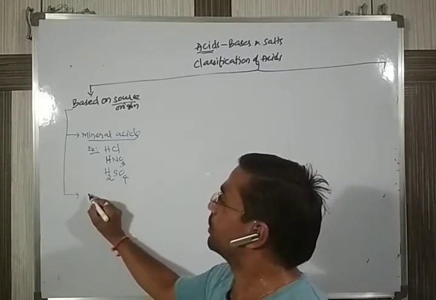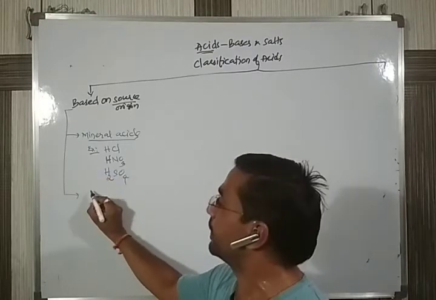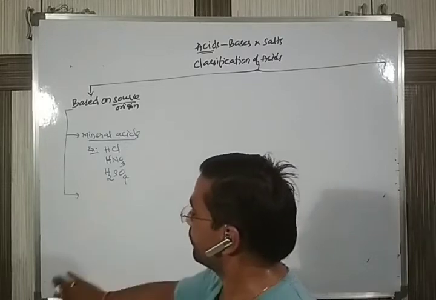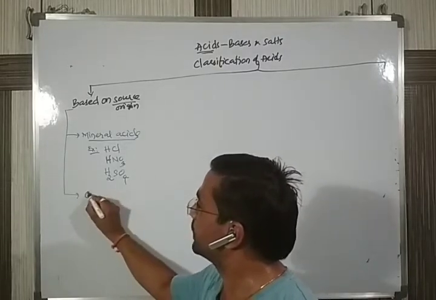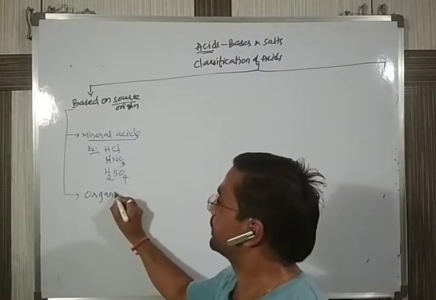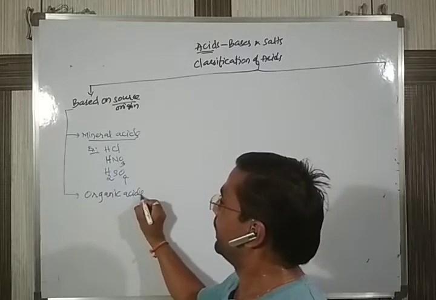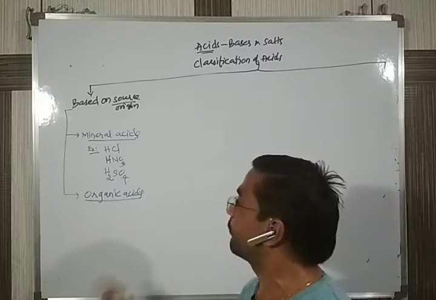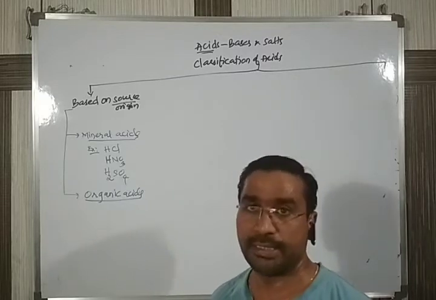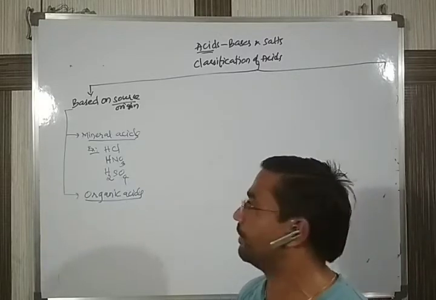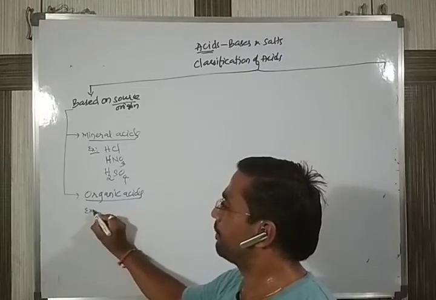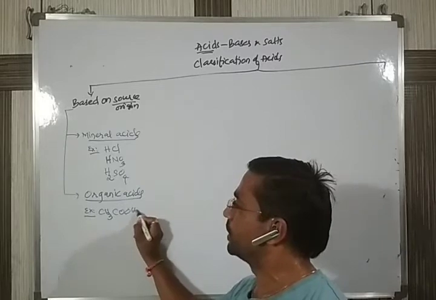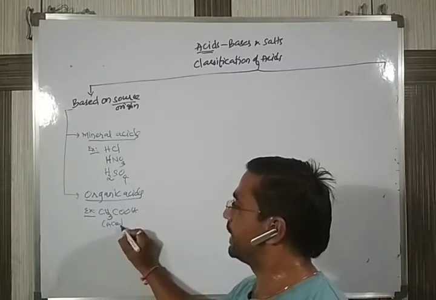Coming to the second type, after mineral acids, synthetic acids, or we can call them organic acids. What are these acids? These acids are obtained from plants or animals, present in the plants or animals. Many of them are present. A good example for this one is CH3COOH. What is the name of this one? Acetic acid.